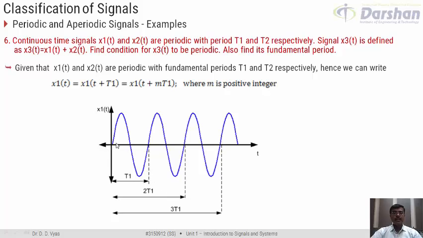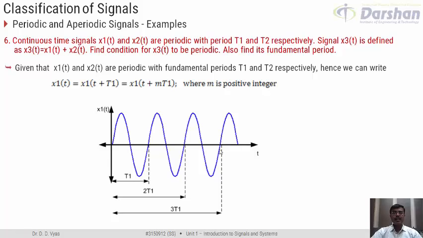Look at this. At time t equal to 0, the value of x1 is 0. At time t equal to T1, the value of x1 is 0. At time t equal to 2T1 also, the value of x1 is 0. It is natural to understand that if something is repeating at time interval T1, it would also repeat at time interval 2T1, and similarly it would also repeat at time interval 3T1.